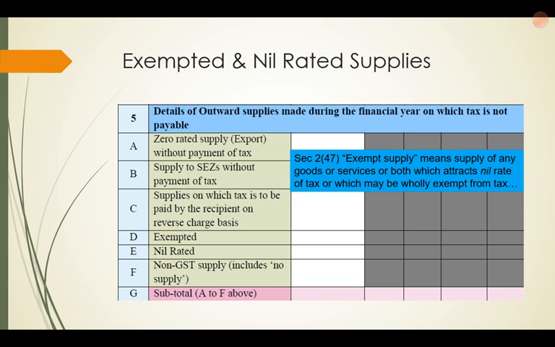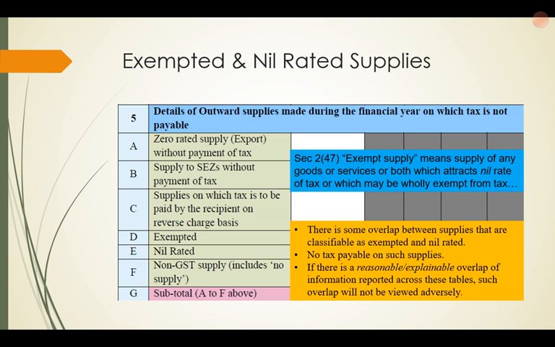Now they have clarified that there may be some overlap between supplies that are classifiable as exempted and nil-rated. Since no tax is payable on such supplies, the government is not too concerned about them, though the issue of reversal of ITC is there, which is why they are asking for this information here. But they say if there is reasonable or explainable overlap of information reported across these tables, such overlap will not be viewed adversely.